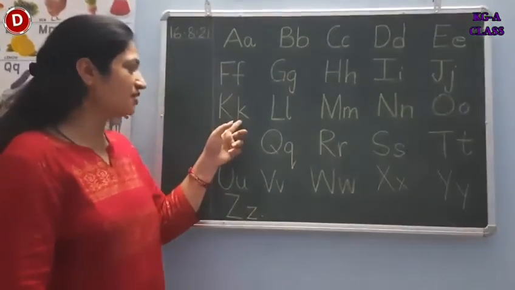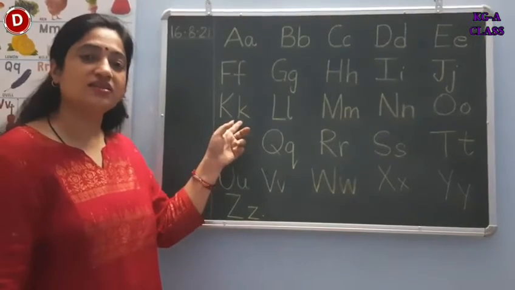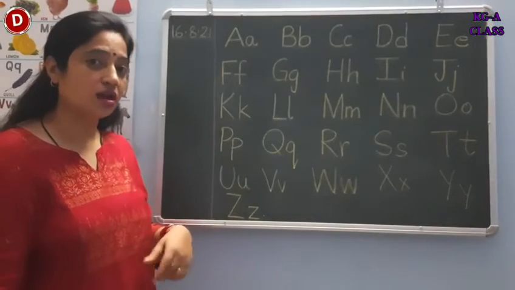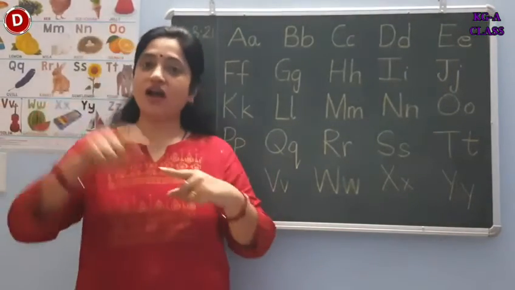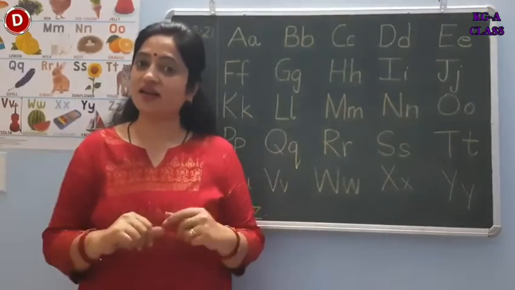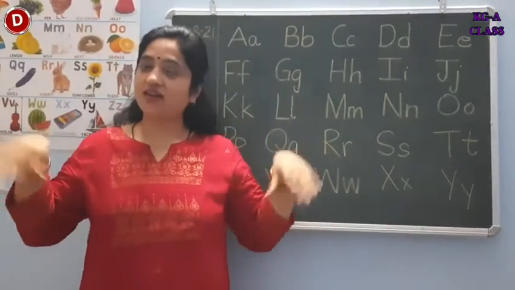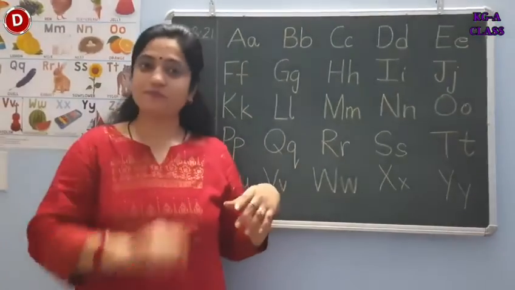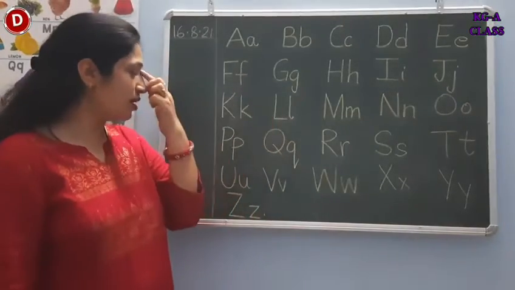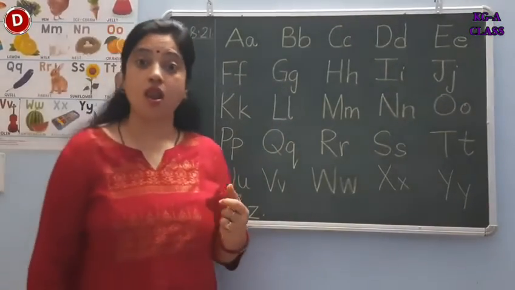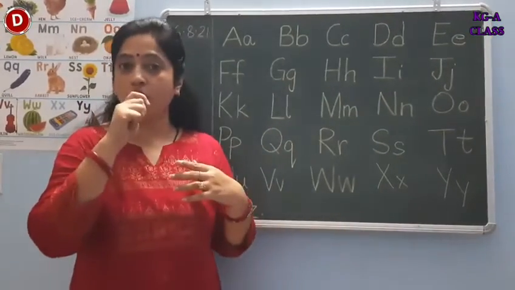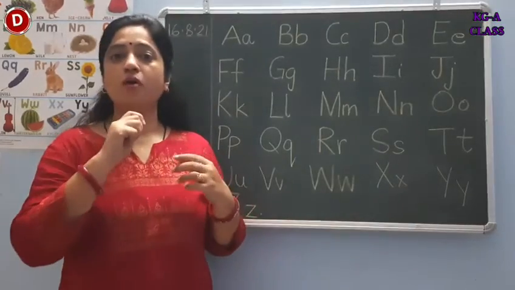Children, this is capital K and this is small k. K says K and this is a kicking K. Kites are flying in the sky, K.